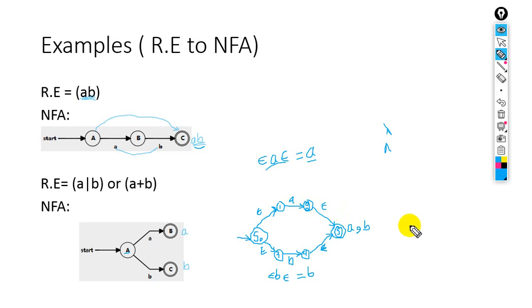This is the initial state and this is the final state.